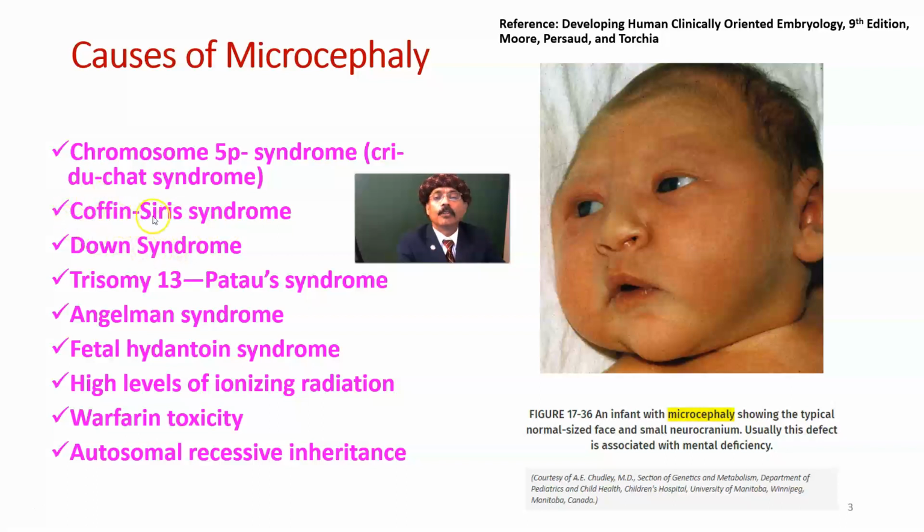Then Down syndrome, trisomy 21, and even trisomy 22 may be associated with microcephaly. Trisomy 13, Patau syndrome, Angelman syndrome, a problem in chromosome number 15, and fetal hydantoin syndrome: the mom has epilepsy and took hydantoin medication during pregnancy, which may lead to fetal hydantoin syndrome and microcephaly.